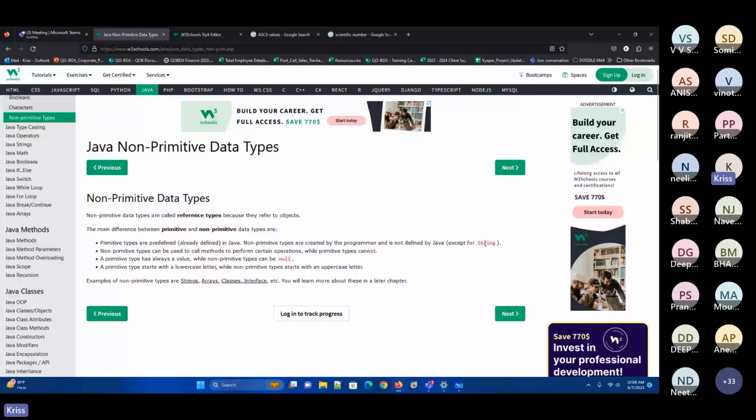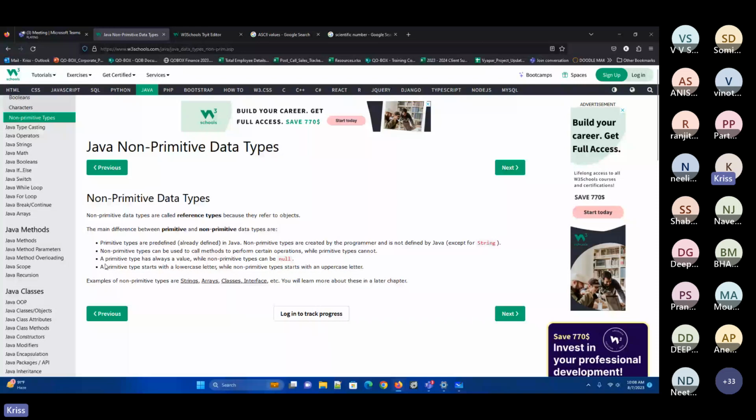Non-primitive types can be used to call methods to perform certain operations, while primitive types can't. I told you, right? For non-primitive types we have methods to perform operations. String methods we have, right? Split, join, these. Primitive types don't have these particular methods at all.